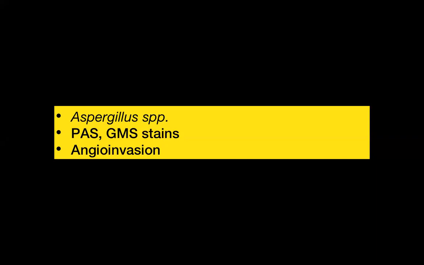because these fungi are avid for iron for their growth. So they actually invade the blood vessels in order to obtain a source of iron. So angioinvasion is another important feature. Very often you can find the fungi by looking at the blood vessels. So if you focus your attention on the necrotic areas and the blood vessels, you're more likely to find the hyphae.